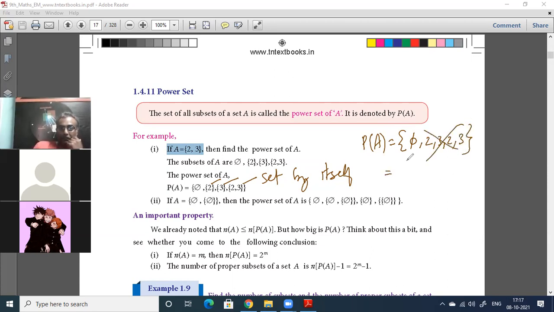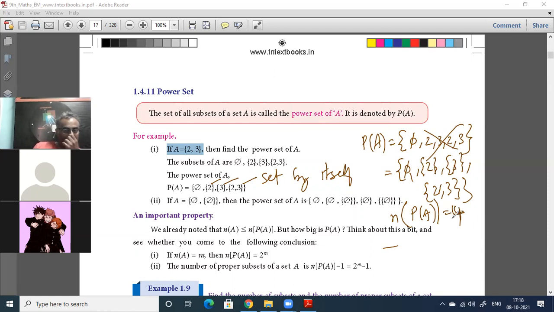In the power set, the null set is one set, the empty set. Then {2} is another set. Then {3} is another set. Then {2, 3} is another set. So how many sets are there? 1, 2, 3, 4. There are 4 sets inside P of A, the power set of A. So n of P of A is equal to 4. There are 4 and each of them is a set. So the elements of a power set will always be other sets, subsets.